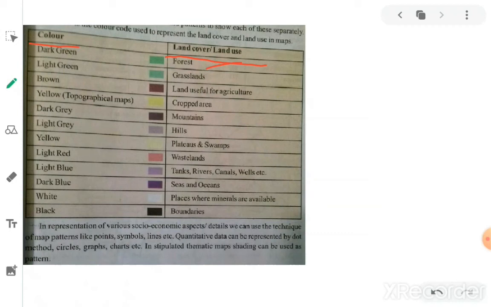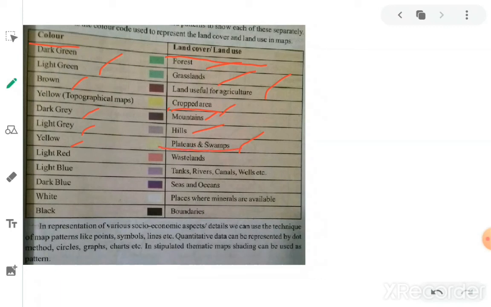Dark green is used to locate thick forest, and light green for grasslands. Thick brown is used for land useful for agriculture, and thick yellow for crop area, that is, already cultivated area. Mountains are represented by dark gray and hills by light gray. Plateaus and swamps are shown in light yellow.